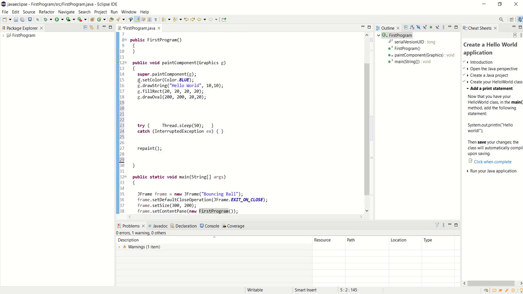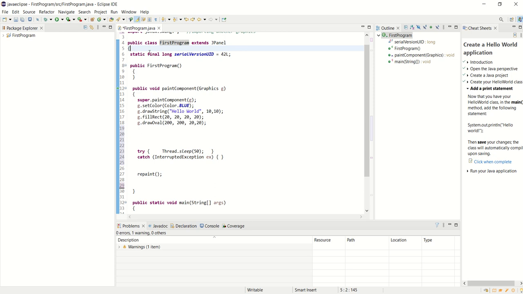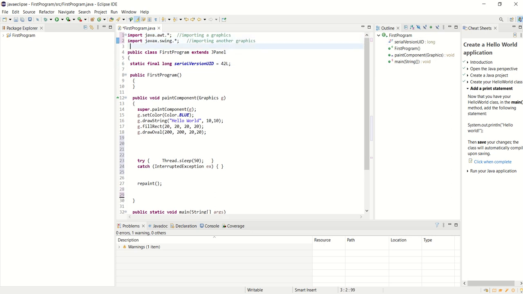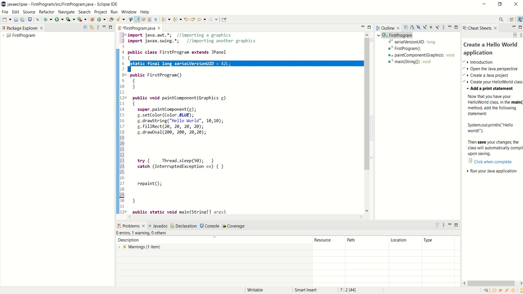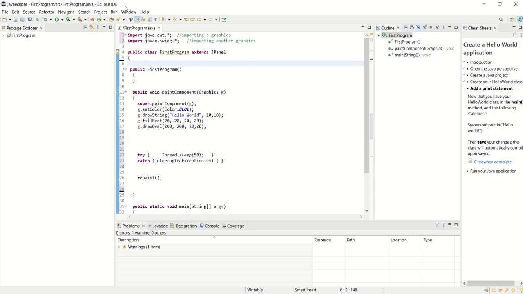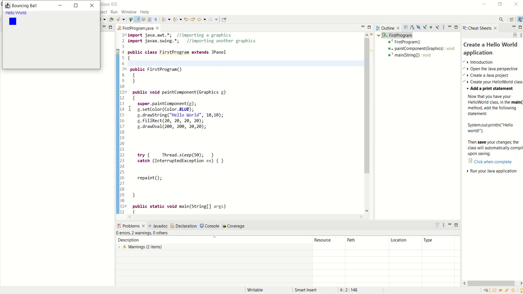And you notice I've tabbed everything in. So everything inside this class is either tabbed or spaced in, so it looks nice and straight. So let's keep talking about this class. It has this here. This actually really doesn't do much. Java wants to know which version of each program it is, a serial version. If I don't do this, I get a warning. The program will run fine.